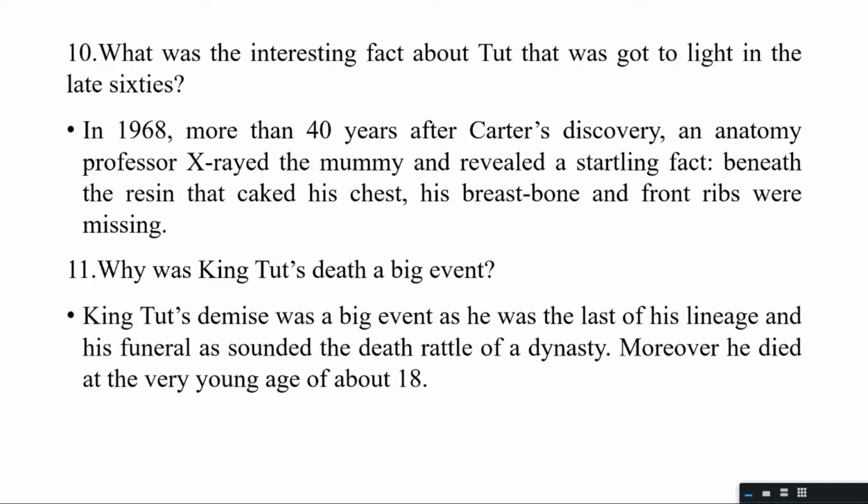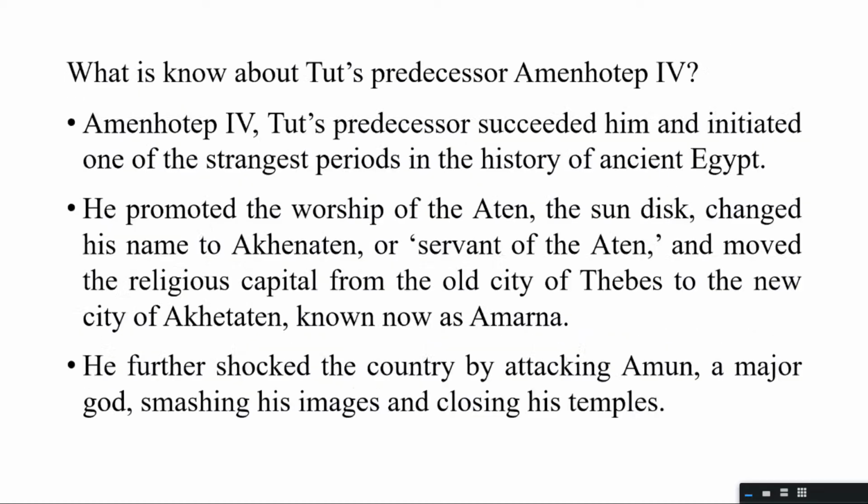Why was King Tut's death supposed to be a big event? One, he died at a very young age, between 18 and 19, and he was the last ruler of a very powerful dynasty. And the other thing was, he died very young, and he had restored all the goodwill that his grandfather had done. Although between him and his father, for a very brief period, there was yet another ruler, but that was a very insignificant ruler because he ruled for a very brief period of time.